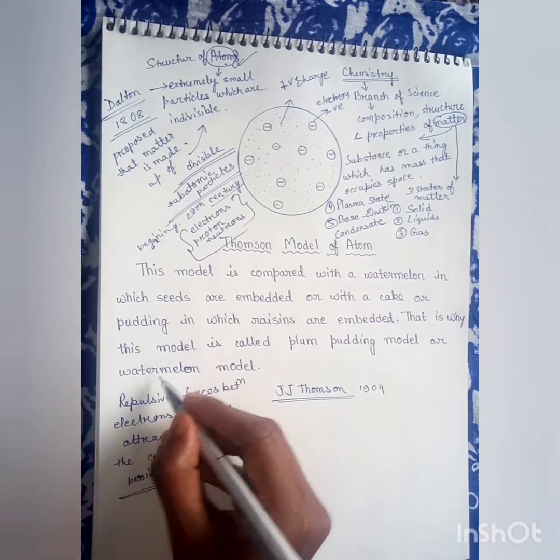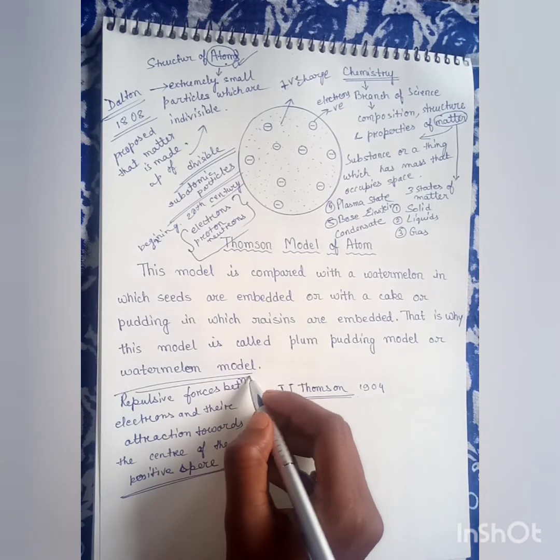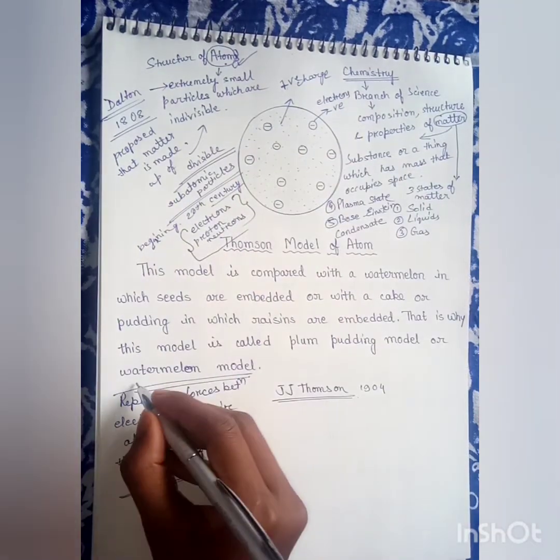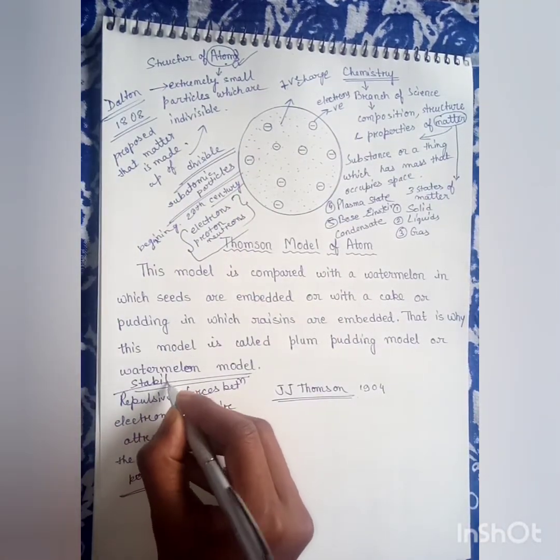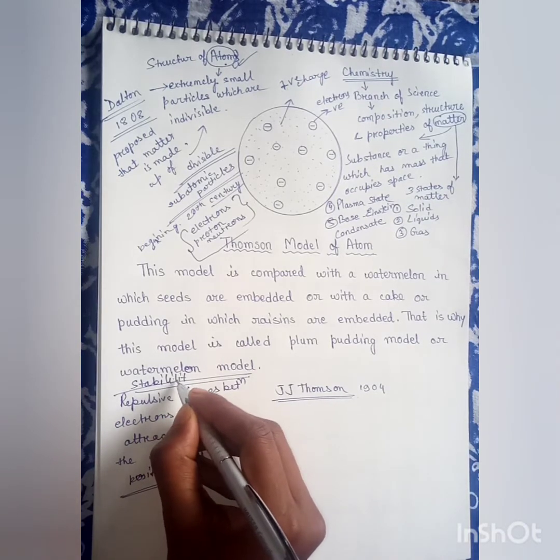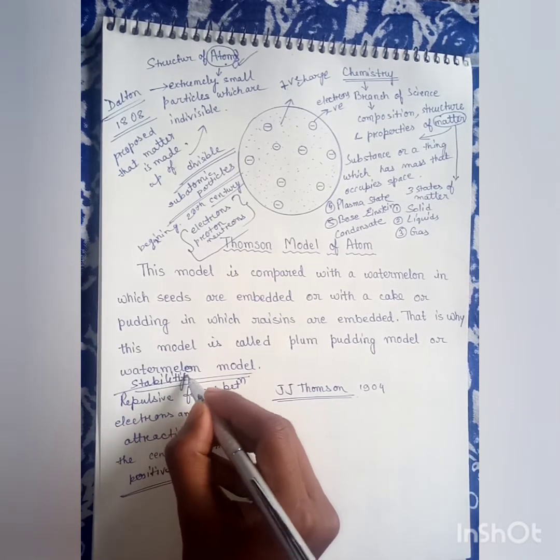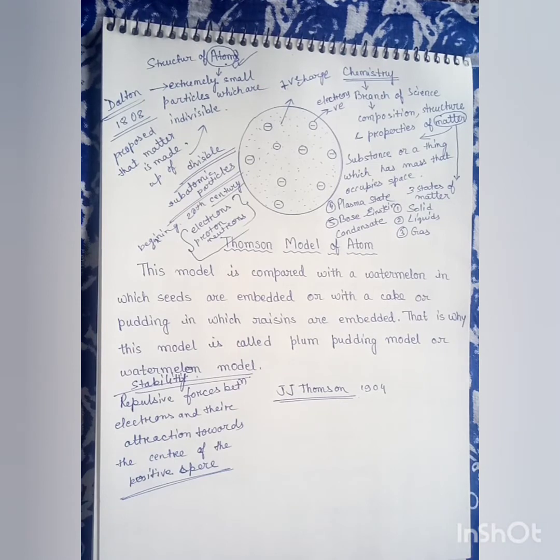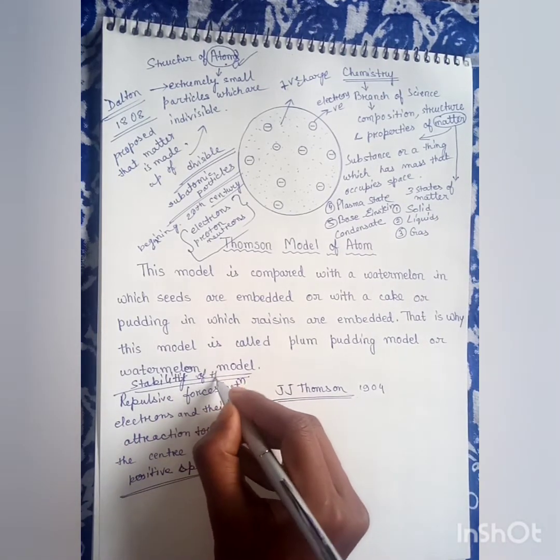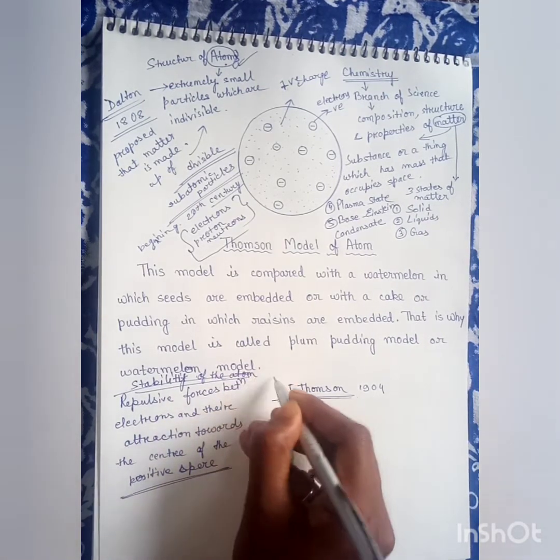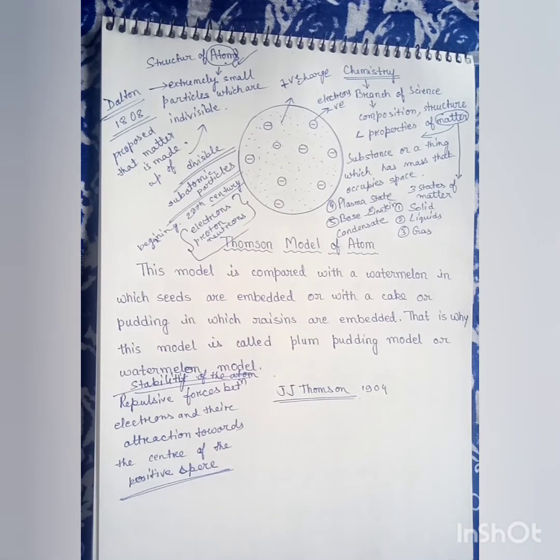He explained that it results in the stability of the atom. J.J. Thomson explained about the stability of the atom.